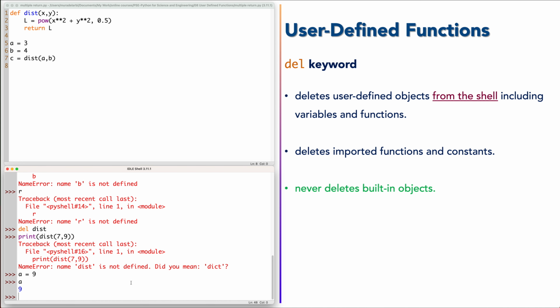We have a function like absolute value. Absolute value is a function in Python.